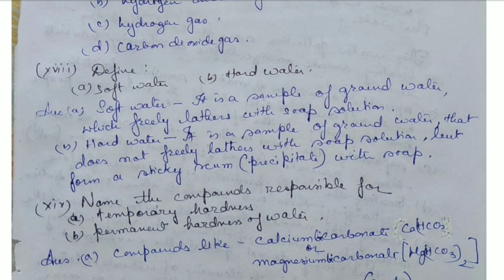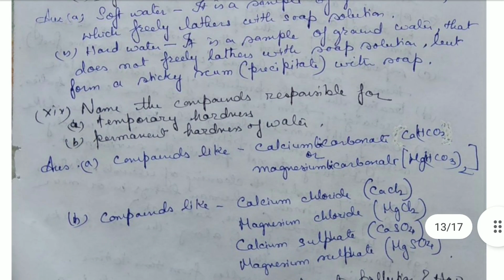And if it is not forming lather, rather it's forming a sticky scum precipitate with soap, then it is hard water. So hard water is a sample of groundwater that does not freely lather with soap solution but forms a sticky scum with soap.